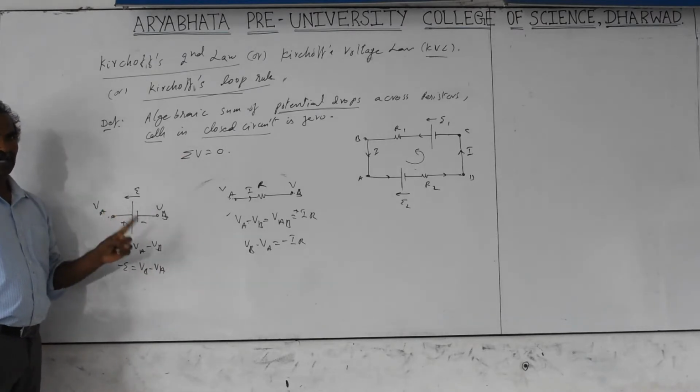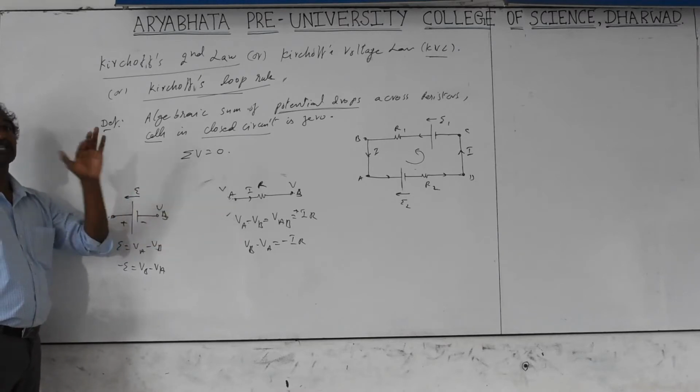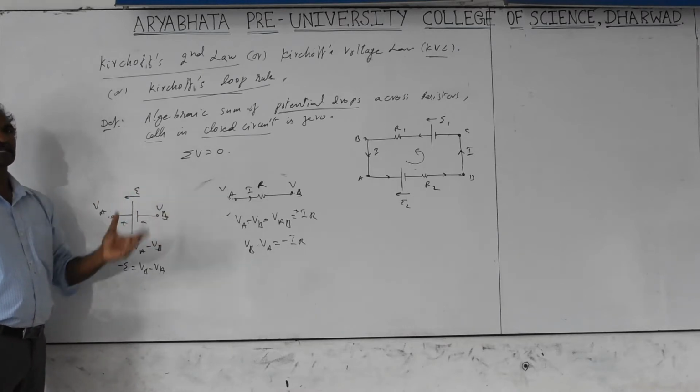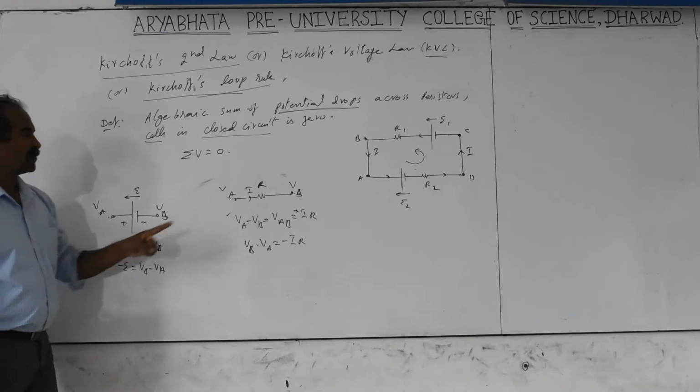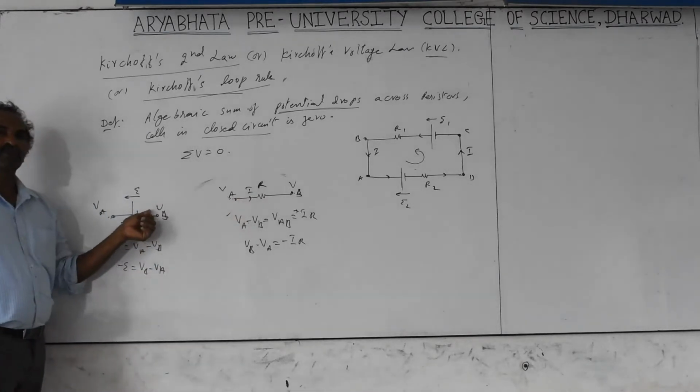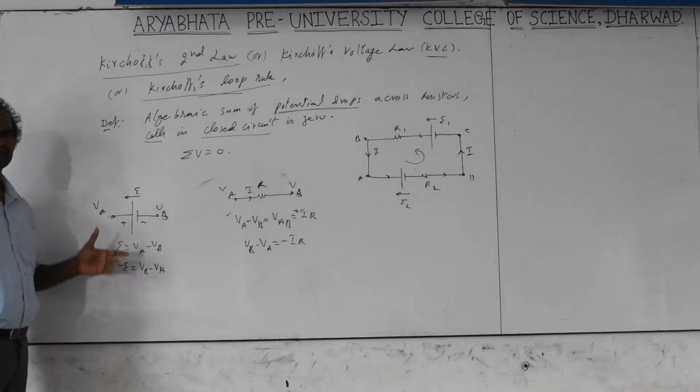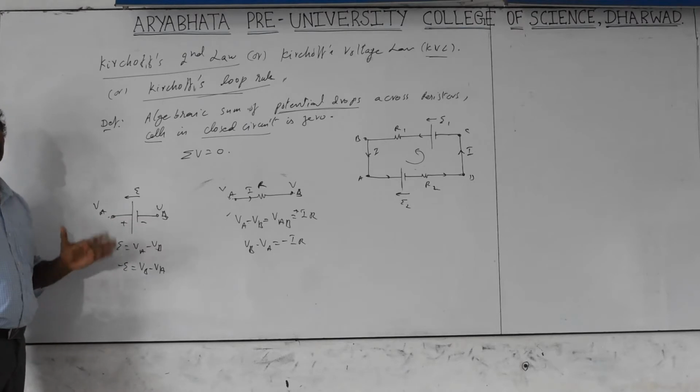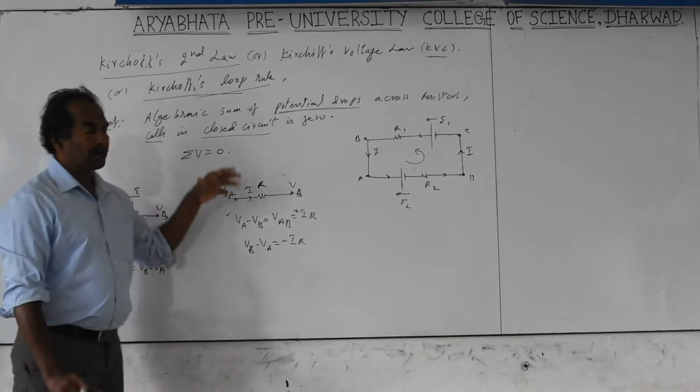In the direction of current, the potential drop across the resistance is negative, and opposite to the direction of current, the potential drop across the resistance is positive. In the direction of EMF, the potential difference across the cell is positive, meaning the EMF value is only positive. In the direction opposite to EMF, the potential difference across the cell is negative. That is the sign convention you need to follow when applying Kirchhoff's second law.